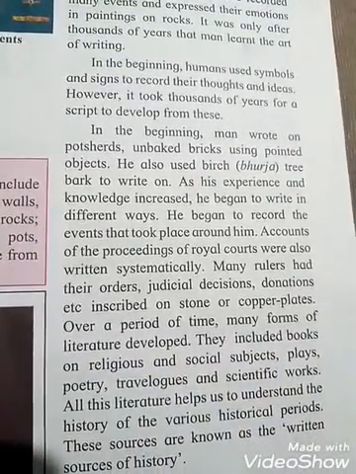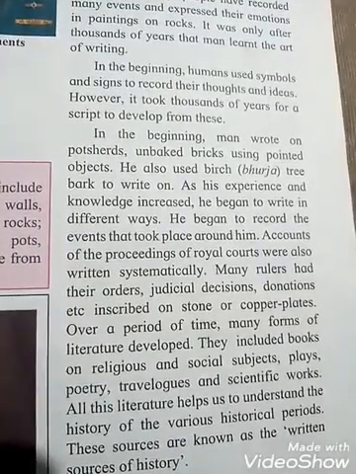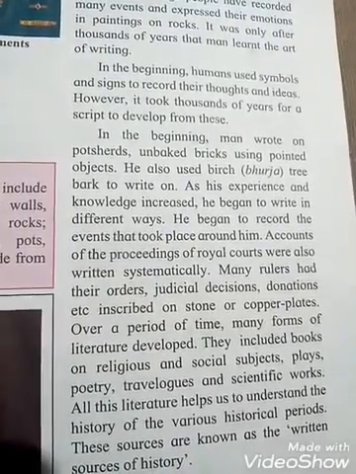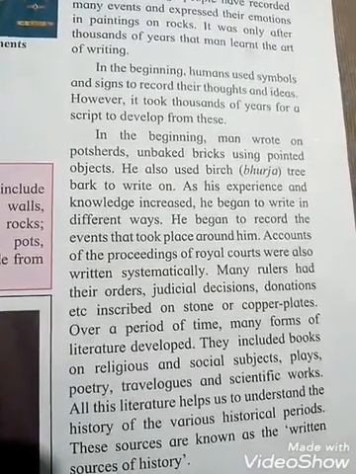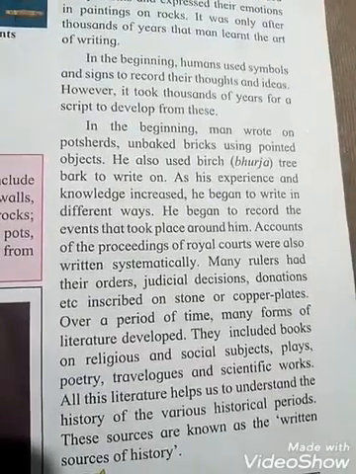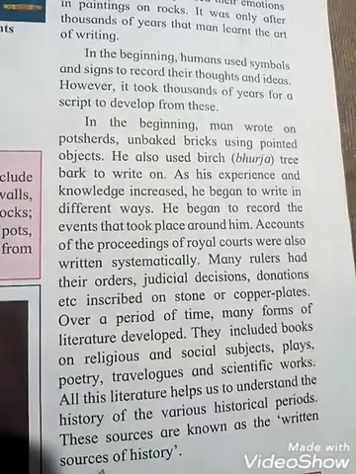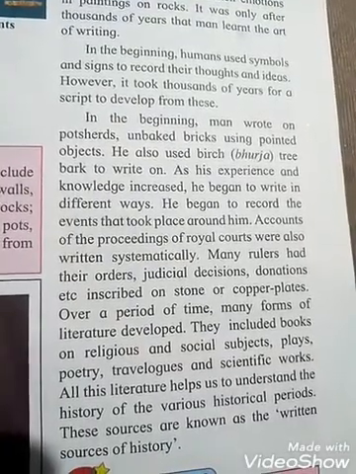In the beginning, man wrote on potsherds and unbaked bricks using pointed objects. So see, in the beginning, where were they writing? Man wrote on potsherds and unbaked brick using pointed objects. He also used bhurja tree bark to write on.